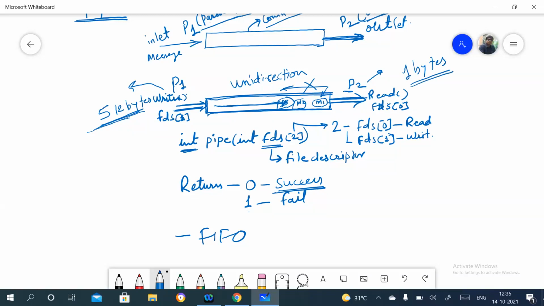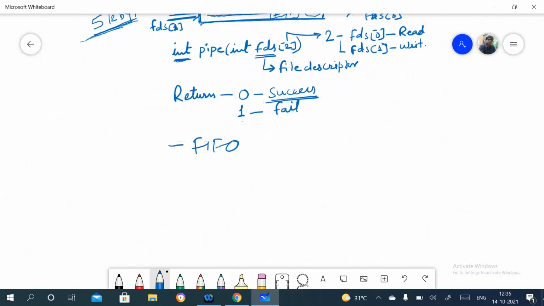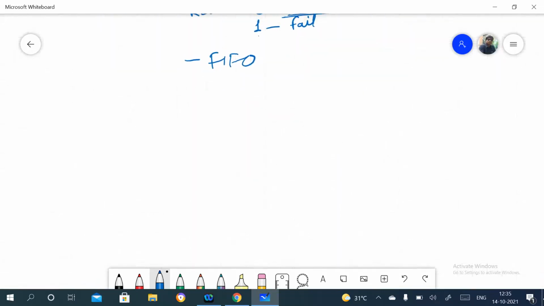But one problem here, as I said, is that this is unidirectional. Only the parent can send a message to the child, but the child cannot send a message to the parent. Suppose the child process wants to send a message to P1, how will this happen in this pipe? Suppose I want to establish a bidirectional connection between P1 and P2.